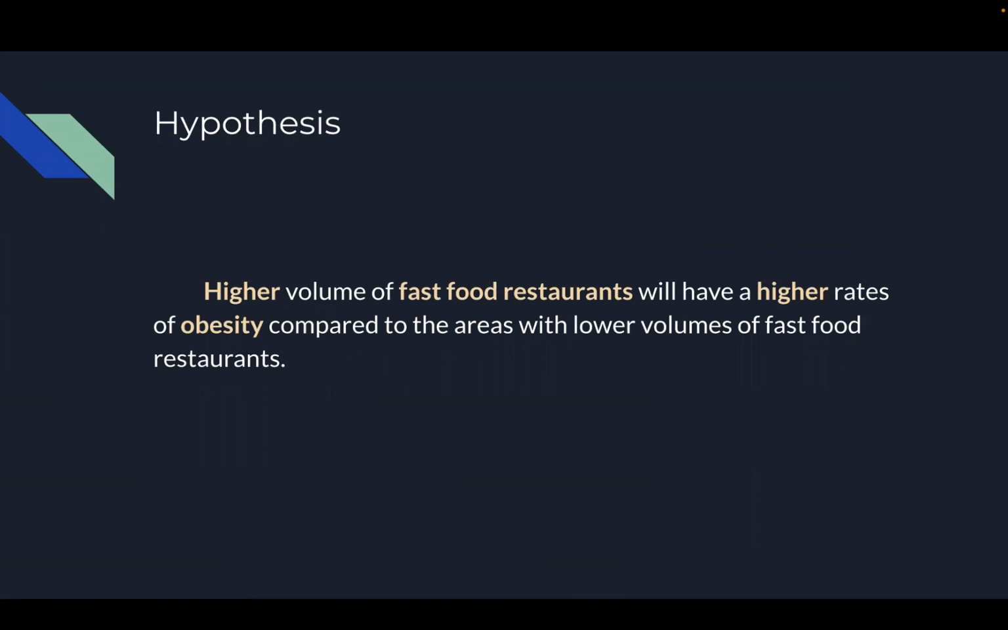So our hypothesis is that a higher volume of fast food restaurants will also have a higher rate of obesity compared to areas with lower volumes of fast food restaurants. So our hypothesis basically is if there are more fast food restaurants in an area, we will also see a higher rate of obesity in the same area. There is no causation being implied here, just a correlation of higher and higher.